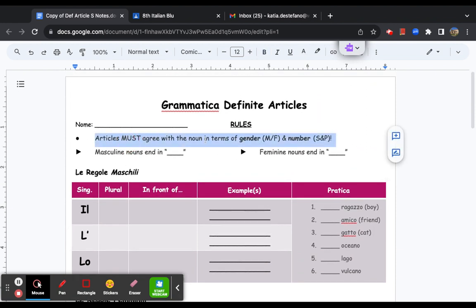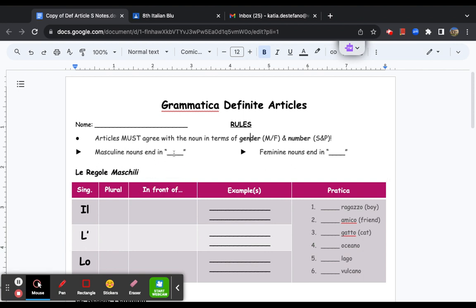Articles must agree with the noun in terms of gender, maschile or femminile, and number, singolare and plurale. Now, gender we talked about last class, right? Where we have things like gendered words in Italian, l'isola, the island, or, for example, il vulcano, the volcano.